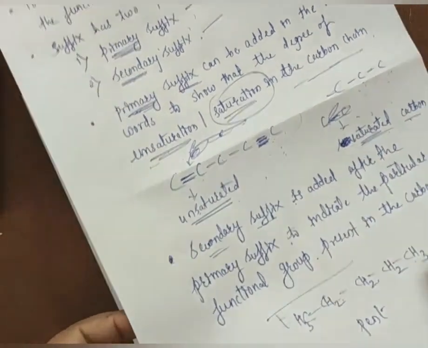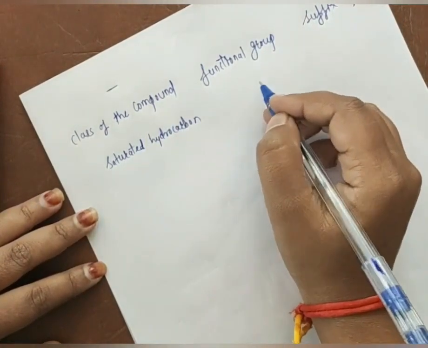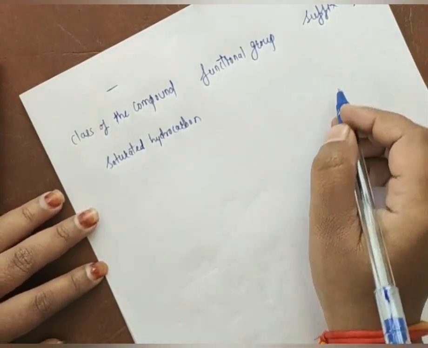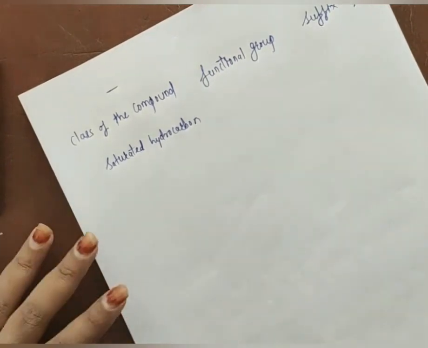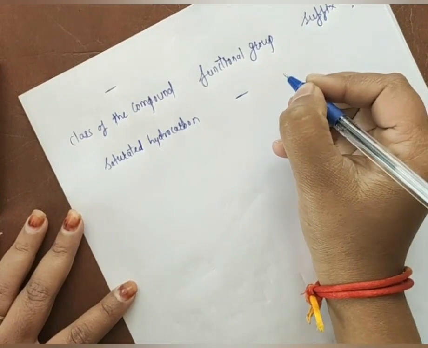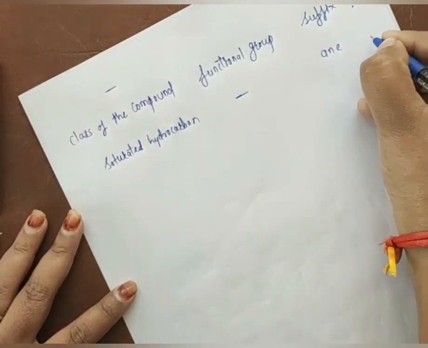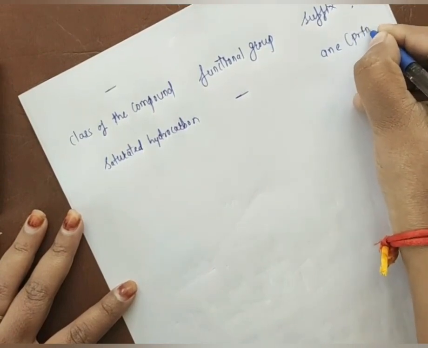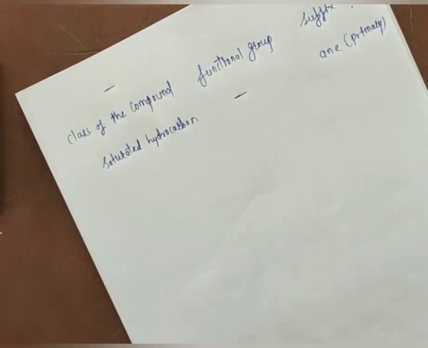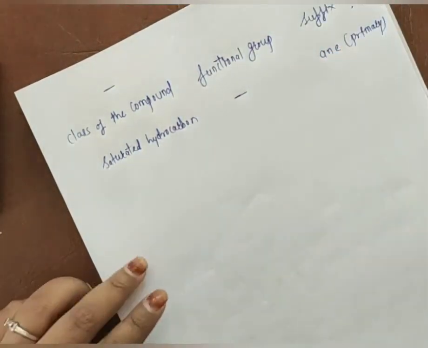After that, I will give one example, that is the class of the organic compound: what is the functional group and which suffix are we using there? Suppose in an organic compound, whatever carbon atoms are present are saturated hydrocarbons. Saturated hydrocarbons, what is the functional group? That is a single bond. So we can use ANE as a suffix, that is a primary suffix. In the same way, I take the example propane.